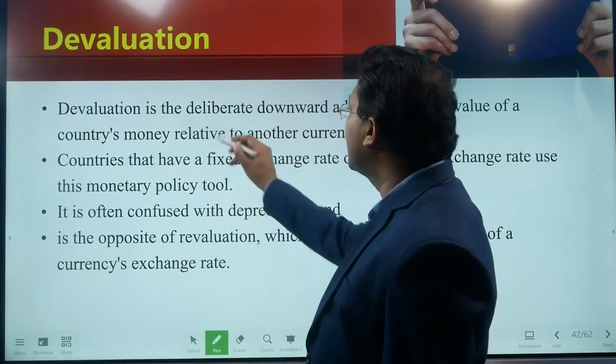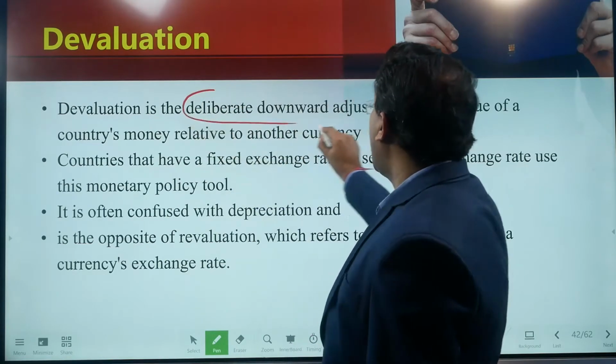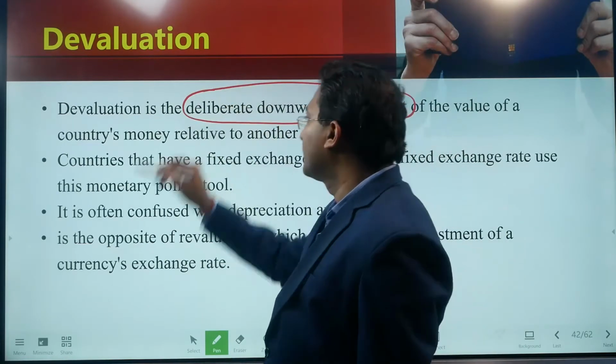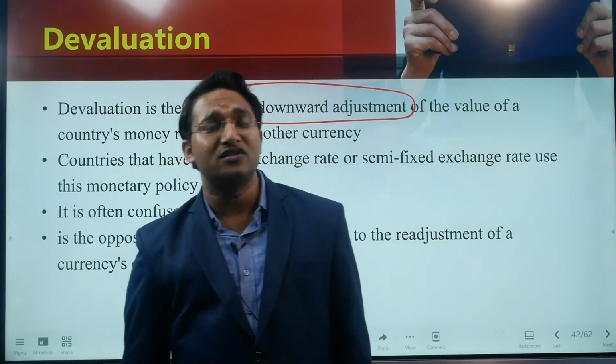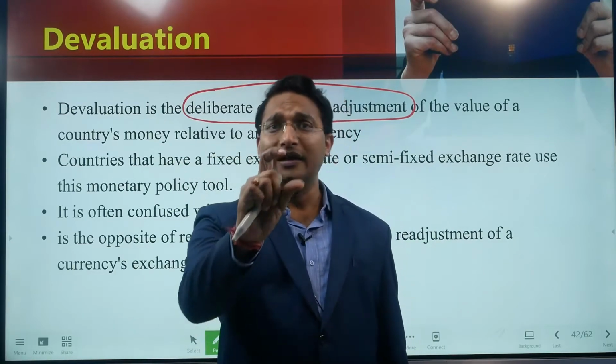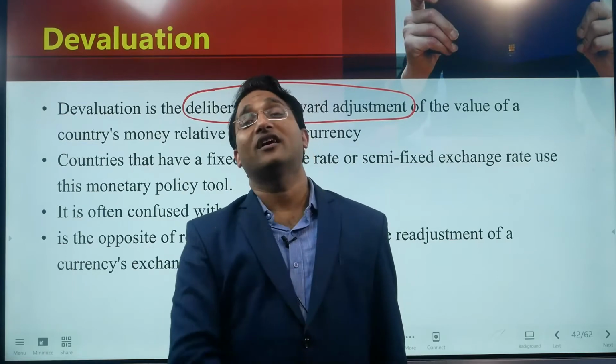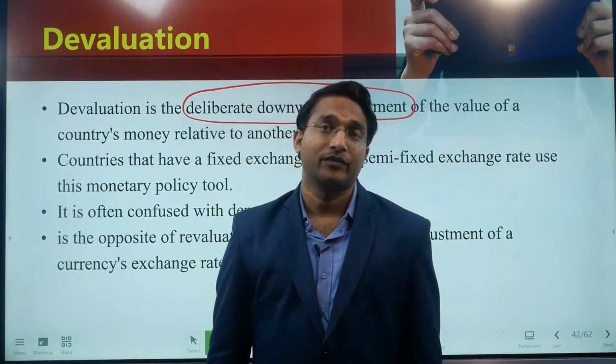So devaluation is basically the deliberate downward adjustment. This deliberate downward adjustment is done by the government or the central bank of the concerned country, right?